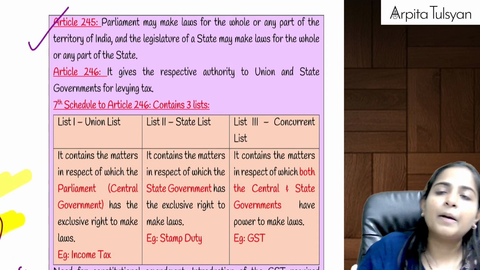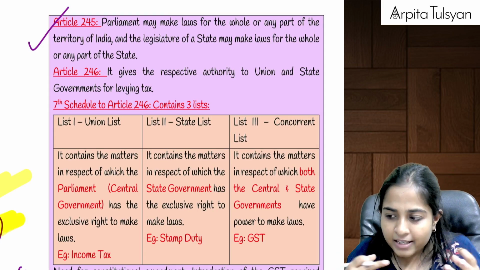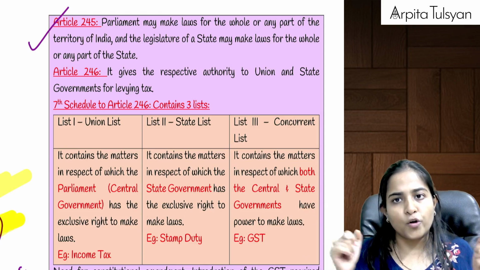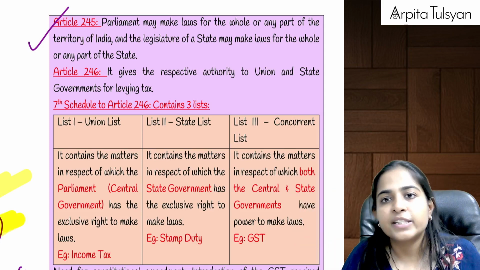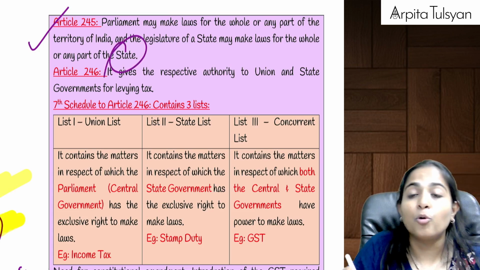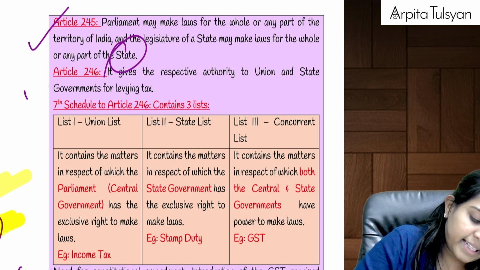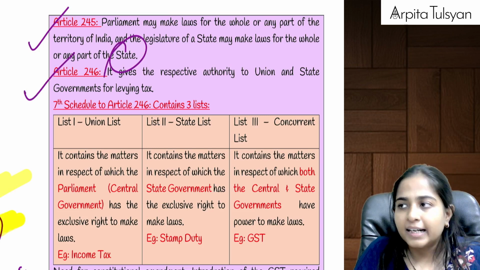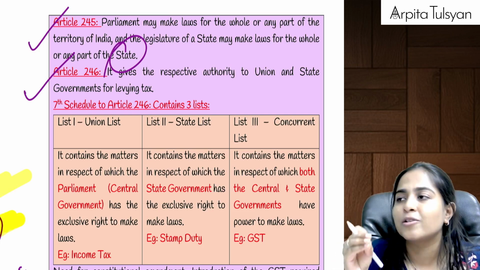Then article number 245 of the constitution says that if parliament is making a law, it is applicable to the whole of India. And if the legislature of a state is making any law, then it is applicable only to that particular state. Fair enough. Then Article 246 contained the exclusive powers given to the parliament and exclusive powers given to the